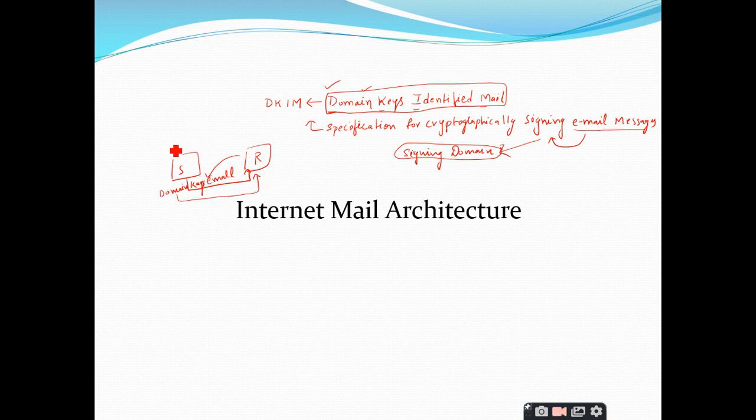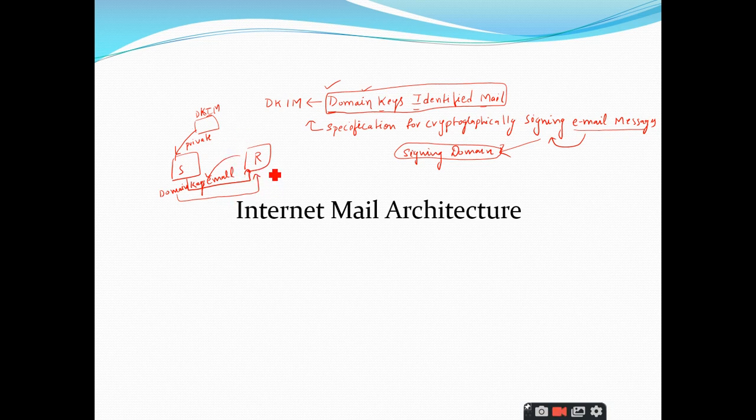Here listen carefully, don't get confused, right? Here we have a domain keys DKIM. When the sender wants to send an email, he has to sign it. So he will ask the DKIM to sign it, and the DKIM will sign this email with the private key of this domain key.